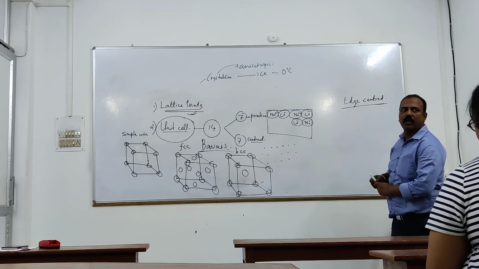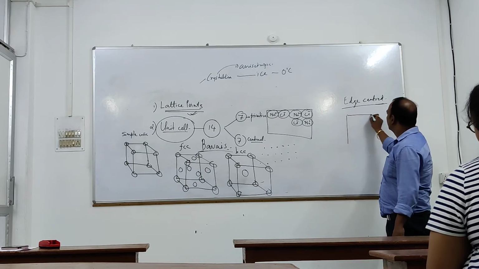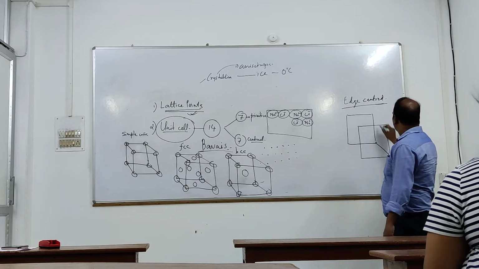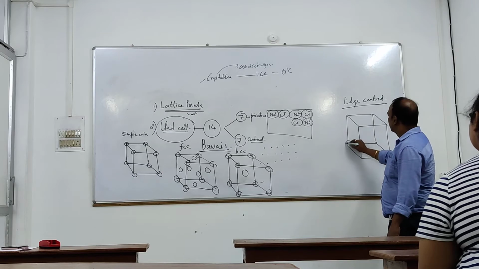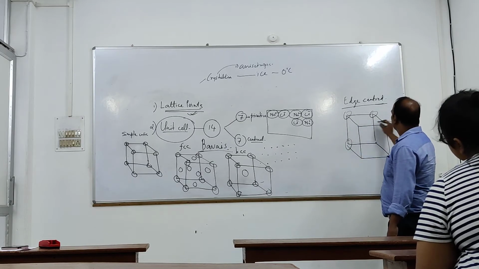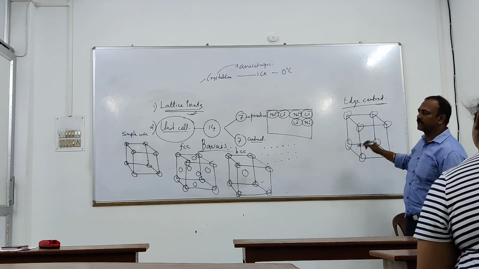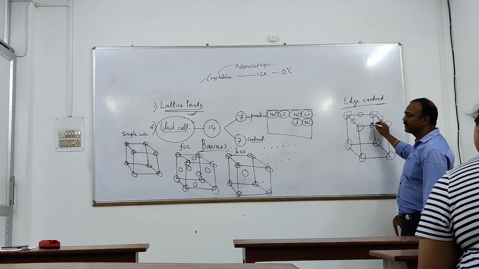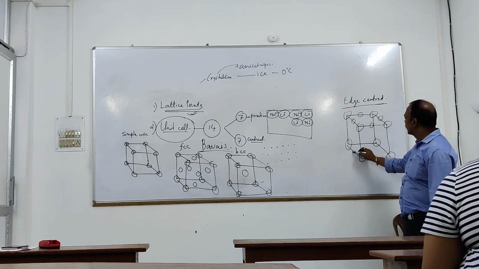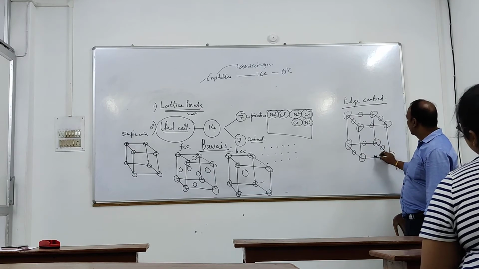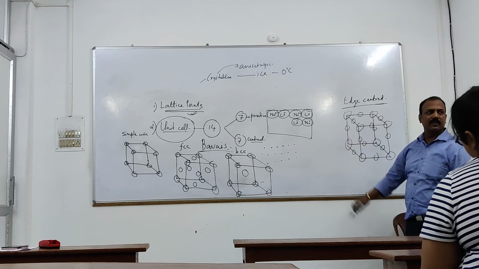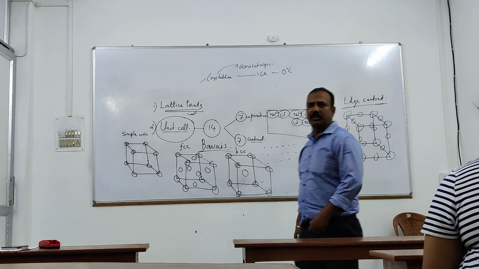Yes, visualize it. Don't memorize at all. Okay, visualize it. 12 edges are there. So edge centered means what? You can understand what is edge centered. The cube is there where at the corners the lattice points will be there, and along with the corners they will be present in the center of each edge. Yes? Okay? Center of each edge. 1, 2, 3, and yes? Total 12 edges. At the center of 12 edges.